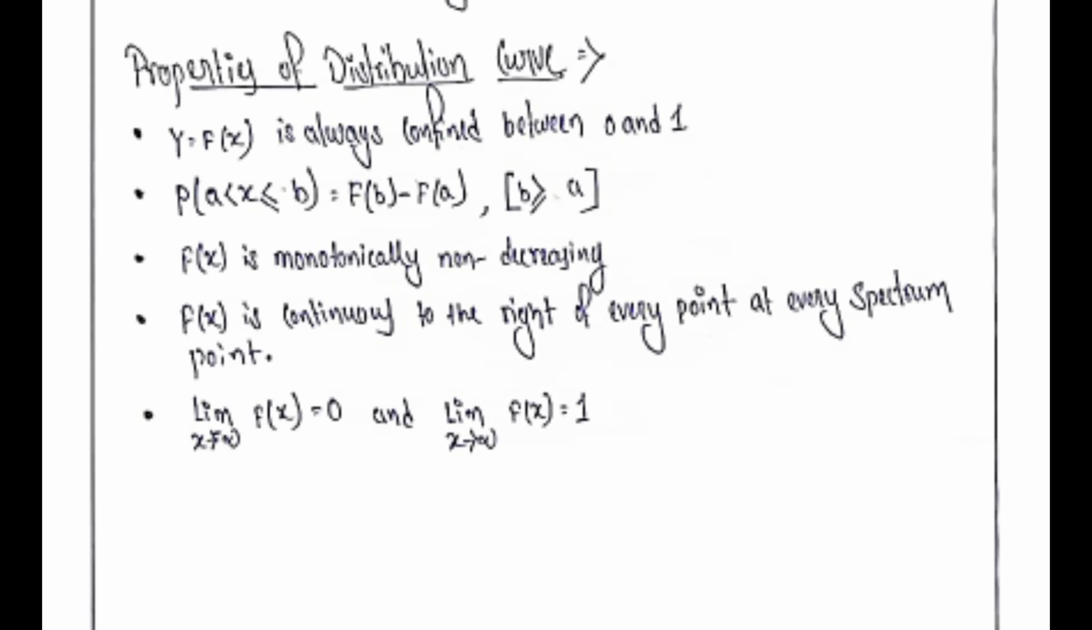Fifth property and the last property is limit x tends to minus infinity F(x) equal to 0 and limit x tends to infinity F(x) equal to 1.